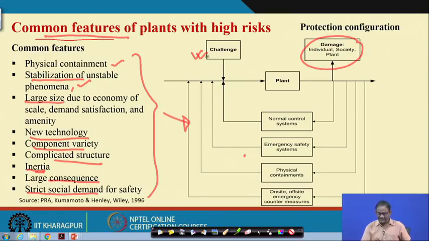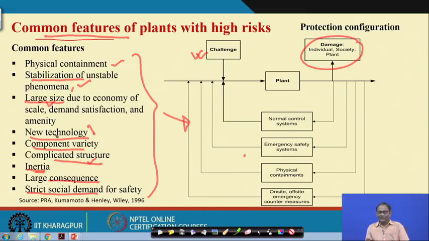Now, these challenges are inherent to the plant, because we deal with hazards. It's a complicated structure, it's a large size, it may be a new technology. It may so happen that you have adopted a new technology and inertia is playing a role. So many things ultimately make your work very challenging.